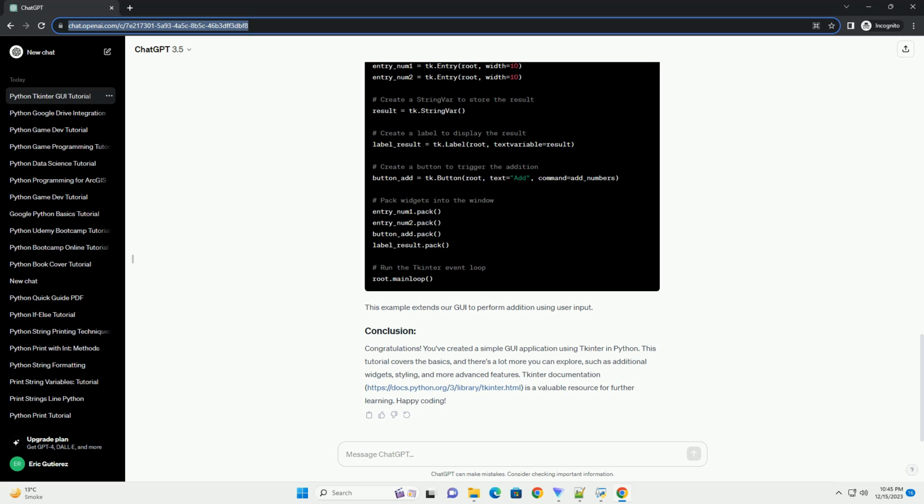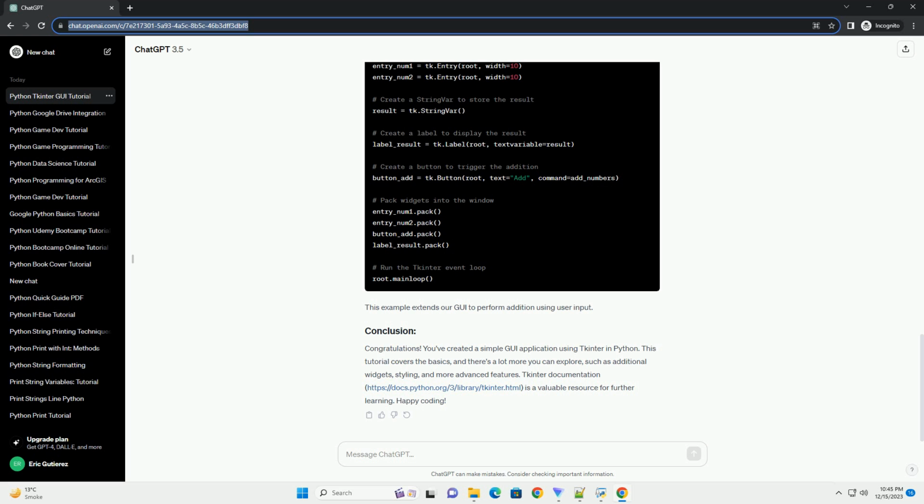This tutorial provides a basic introduction to GUI programming in Python using Tkinter. Experiment with these examples, and as you become more comfortable with Tkinter, explore more advanced features and design principles for building robust and user-friendly applications. Tkinter documentation is a valuable resource for diving deeper into the capabilities of this library.